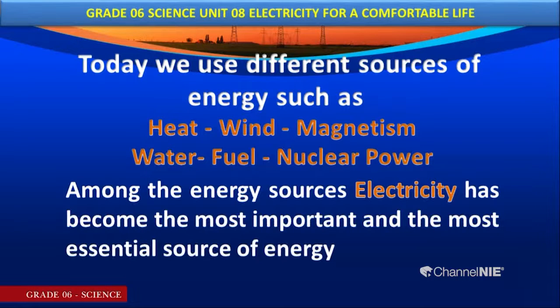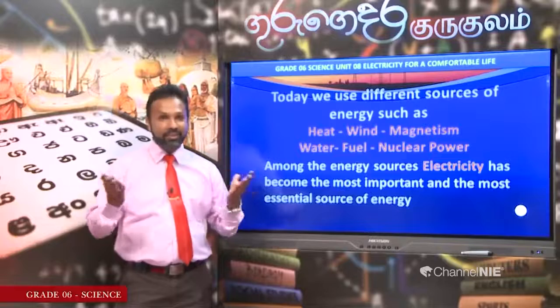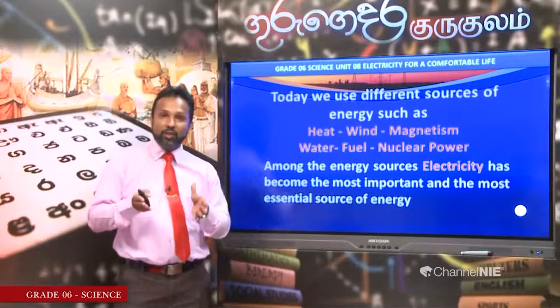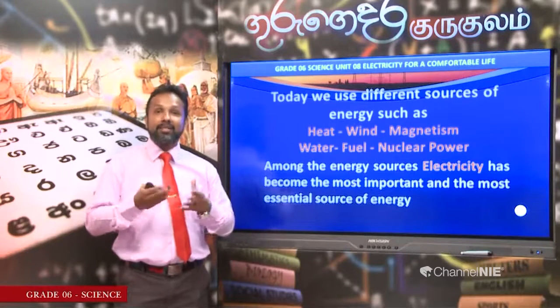Those are the different forms of energy that we use today. Okay? Right. Among the energy sources, electricity has become the most important and most essential source of energy. My dear children, the importance of electricity is undeniable, right?